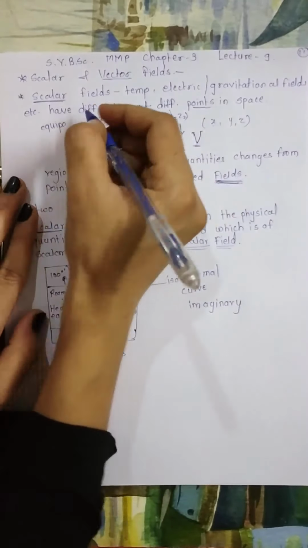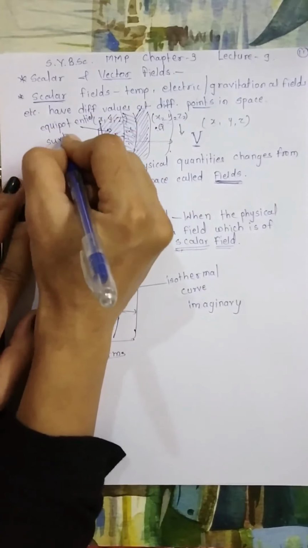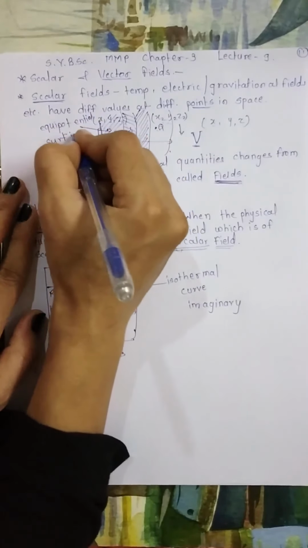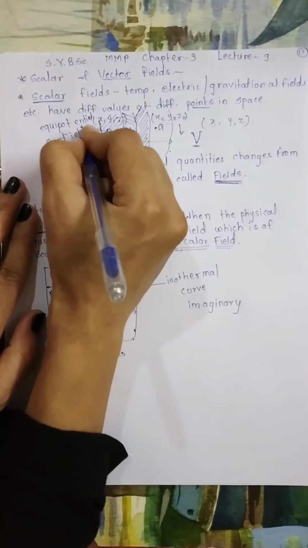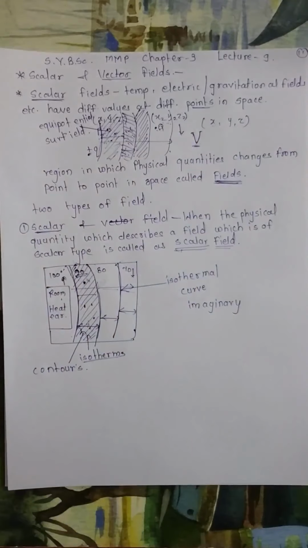Since potential is the same, it is defined as an equipotential surface. So this is all about scalar fields. One more example is density, which we just discussed. We can also draw curves for constant density surfaces.